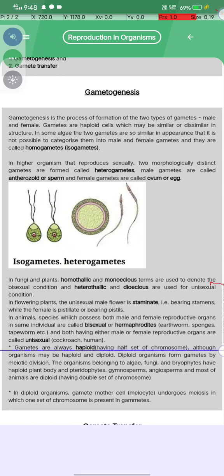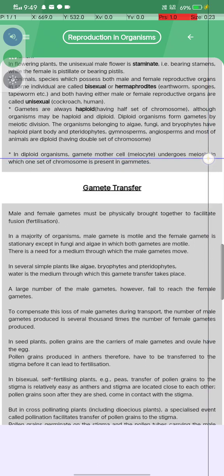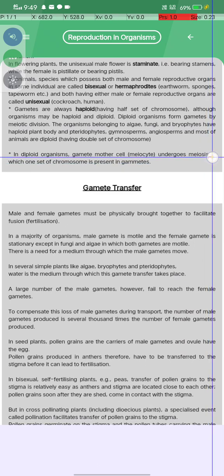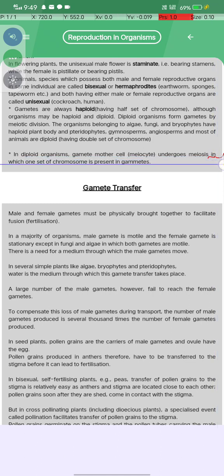The gametes are always haploid, having one set of chromosomes, although the organism may be haploid or diploid. Diploid organisms form gametes by meiotic division. The organisms belonging to algae, fungi and bryophyta have a haploid plant body, and the pteridophyta, gymnosperms, angiosperms and most of the animals are diploid, having the double set of chromosomes. In diploid organisms, the gamete mother cell, also called GMC or meiocyte, undergoes meiosis, in which one set of chromosomes is present in the gametes.